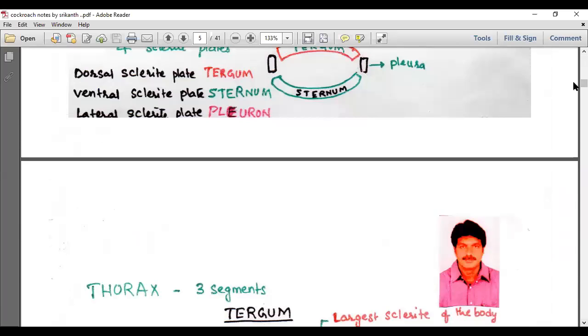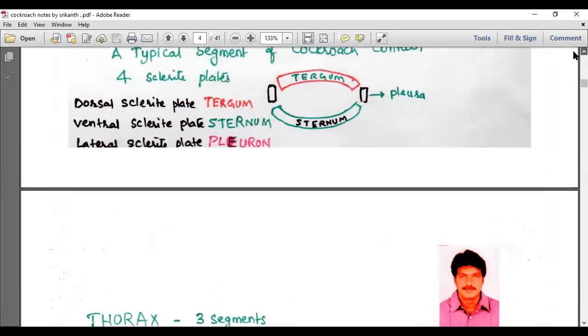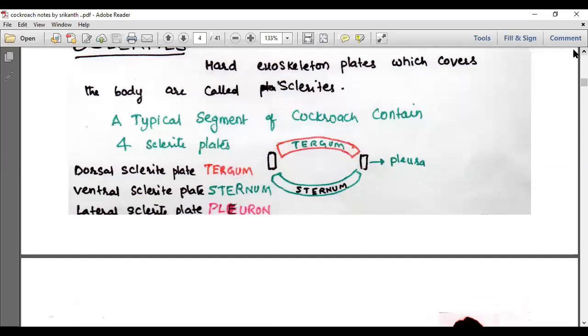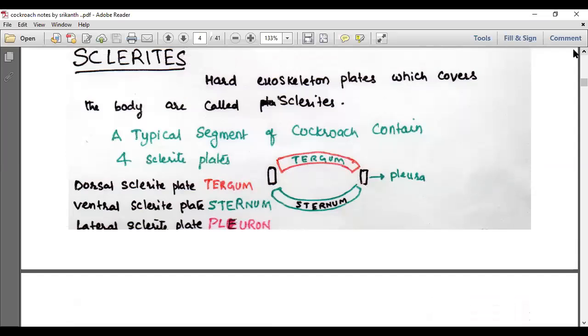This is information about the sclerite. The hardest plates of the body we call sclerites. A typical segment of the cockroach contains 4 sclerite plates. How do we define sclerite? The hard exoskeleton plates which cover the body are called sclerites. Remember, friends, the notes were made by me based on the textbook itself; every line of the textbook is represented here.